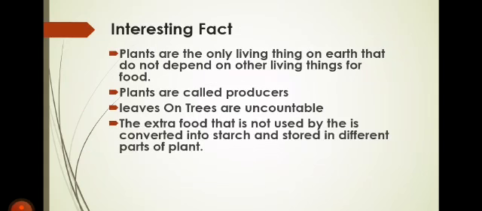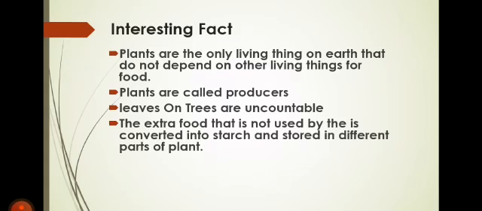Okay, now a very interesting fact about the plant. Did you know that plants are the only living things that are able to make their own food? Whereas all the other living things depend on each other for their food. Like we get the food from animals in the form of eggs, meat. Similarly, we also depend on the plants. We get vegetables from the plants, we get fruits from the plants, we get seeds, we get oil from the plant. So, we are dependent on the plant.